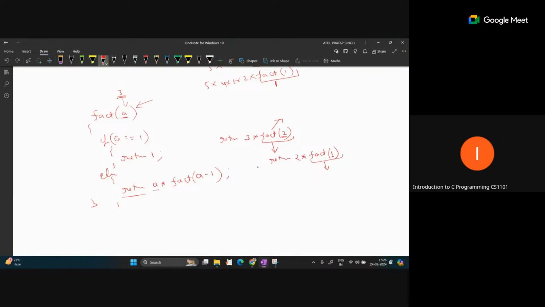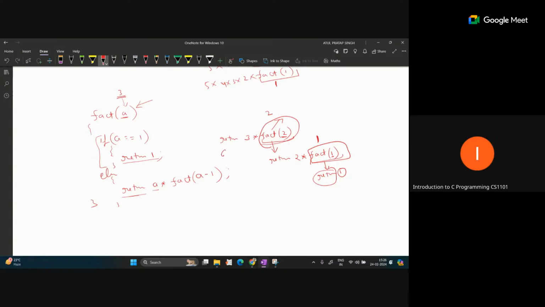When we pass a equal to 1, you can see the first statement is correct: if a equal to 1, this statement is true. At this time, the function will directly return 1, and the else part will not execute. So now this recursive call is complete, and we are returning 1 here. That means this 1 will replace this part. Now the operation will be performed: 2 into 1, so this will become return 2, and 2 will replace this complete part. And 3 into 2 will become 6.